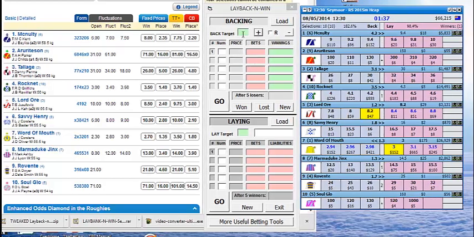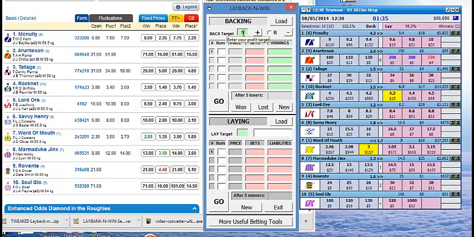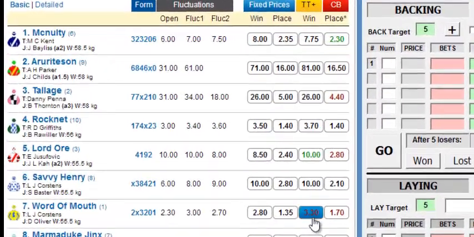Hi, here we are doing some live trading, and let's just set up the Layback software to targets of 5 and 5. We can see in this race here, word of mouth. Now, we'd have to take the fixed odds here because these prices are changing all the time, even though it looks better. We'd need to take the fixed odds in order to make this work.